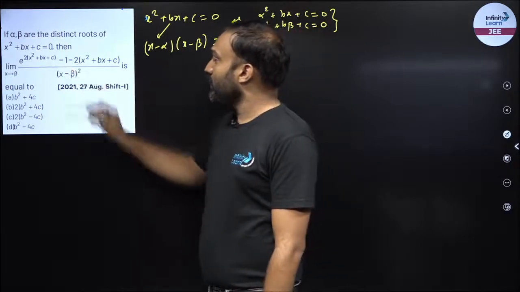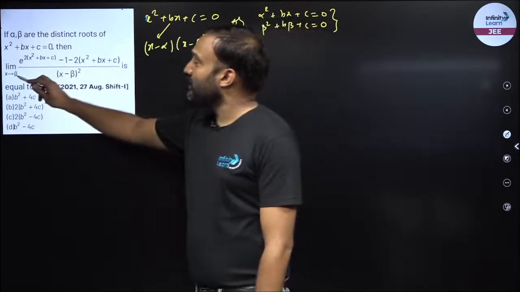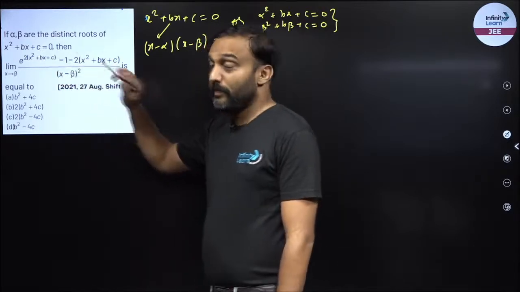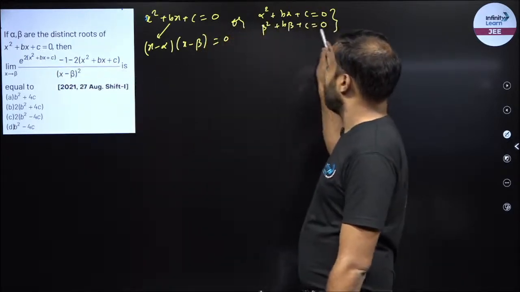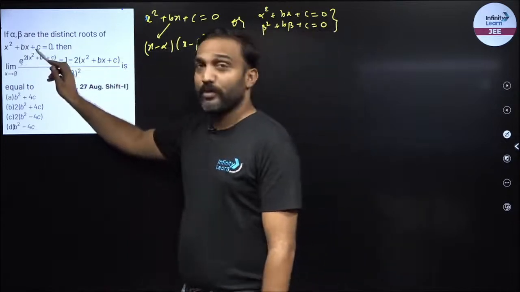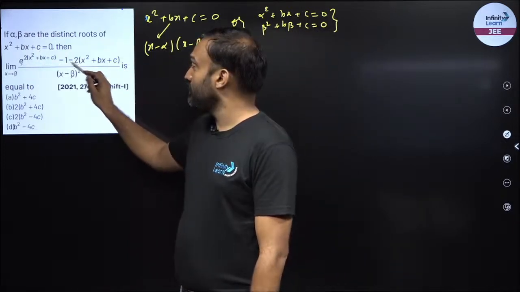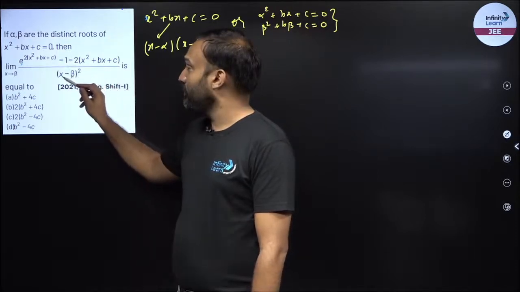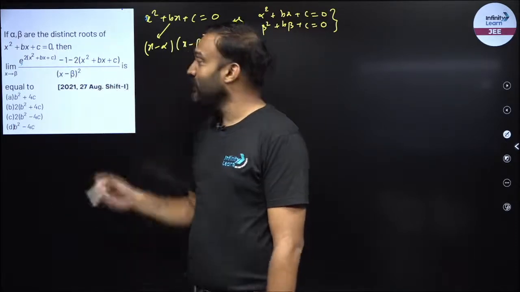So now look at the limit. If I put x to beta in this particular case, this becomes beta square plus b beta plus c. Beta square plus b beta plus c is 0. So it becomes e raised to power 0, which is 1. 1 minus 1 is 0. This is already 0. The numerator is 0. Denominator, if I put beta, it is 0. So it is once again 0 by 0.